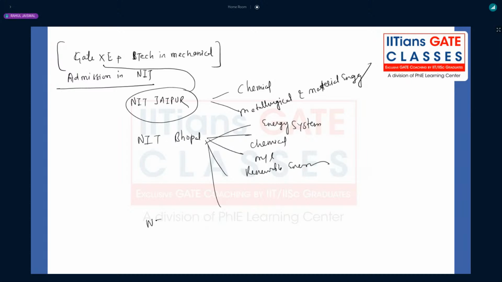Then we have NIT Surathkal. In Surathkal, you have environmental engineering, and then you can get admission in material science, no core, no mechanical, no design, thermal, and manufacturing.